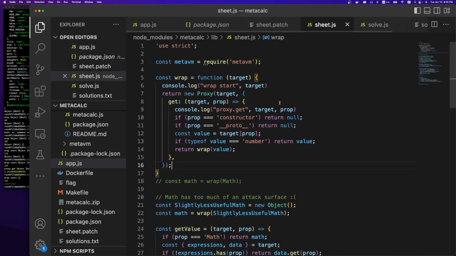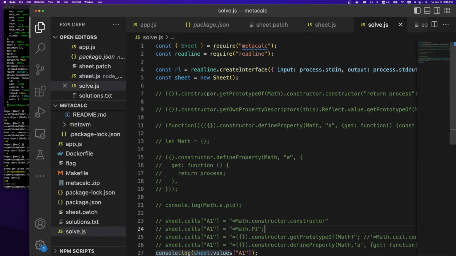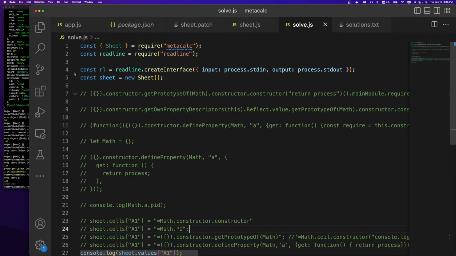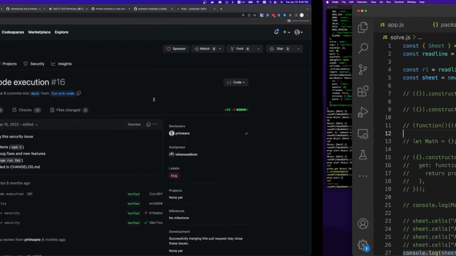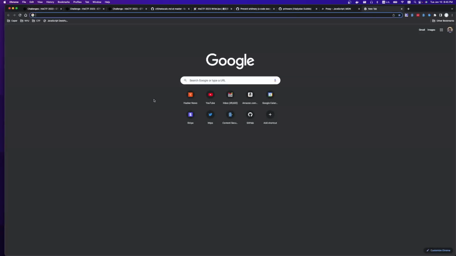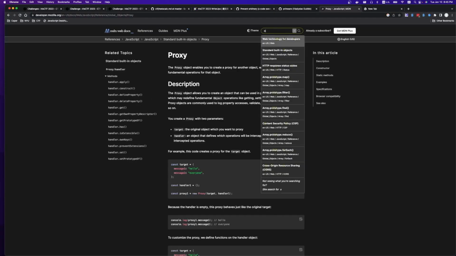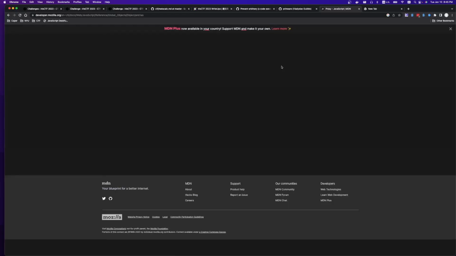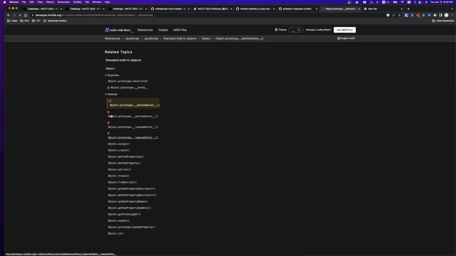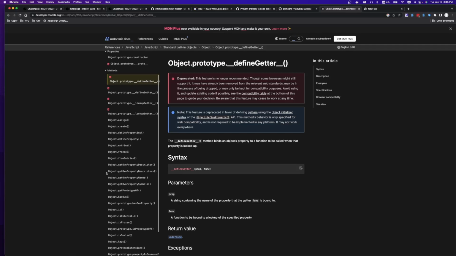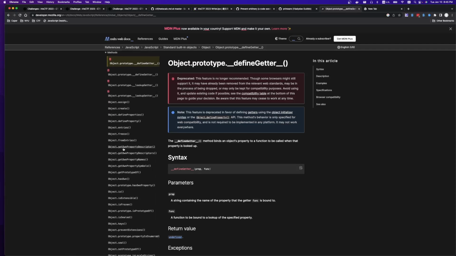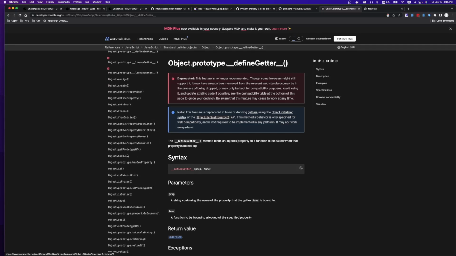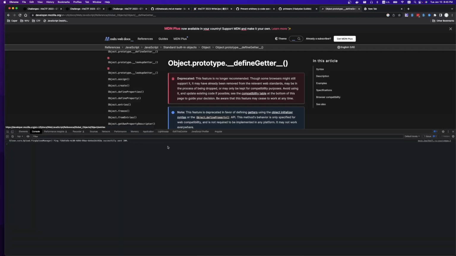Cool. Like I said, I did not solve it during the CTF, so instead I had to look at the solutions that other people wrote. I tried a whole bunch of different stuff. I knew we needed to escape that proxy somehow, and I was reading about the object. If you go to the JavaScript docs and look at object, like Object.keys, I was trying a bunch of different things like defineProperty, and I think get own property descriptor. But eventually, one of the goals, like I said, something that's interesting. Backing up again.